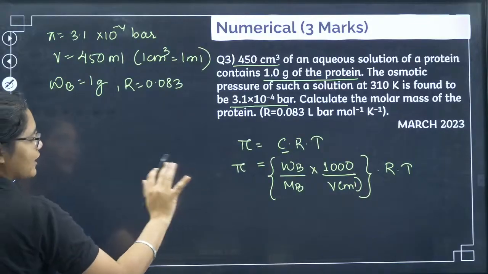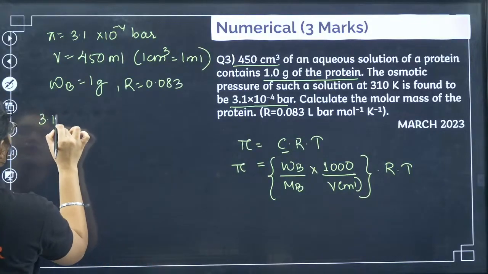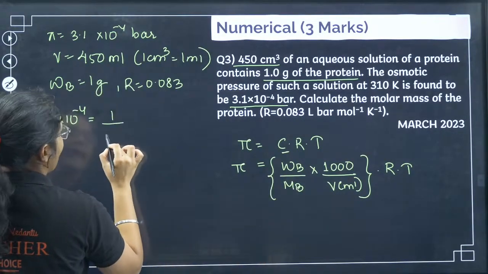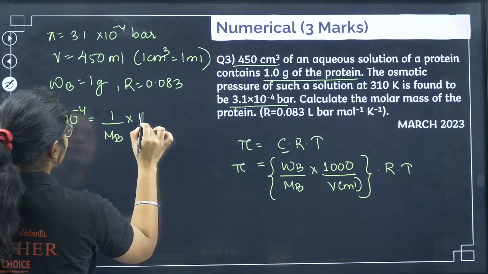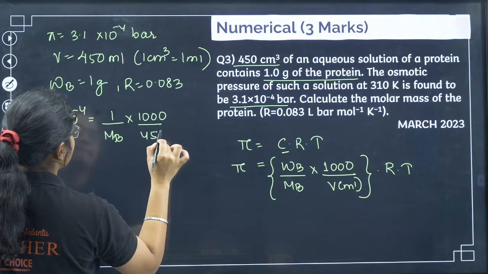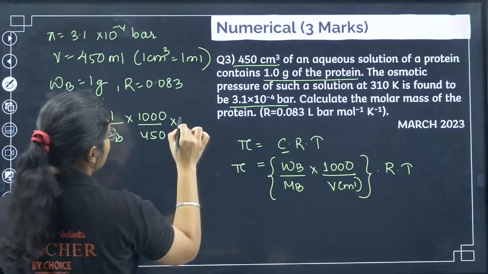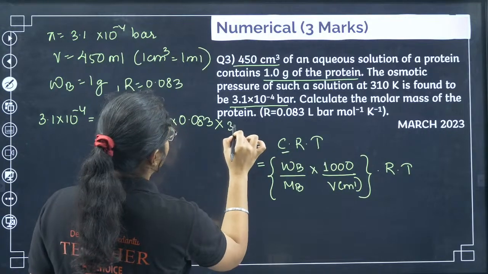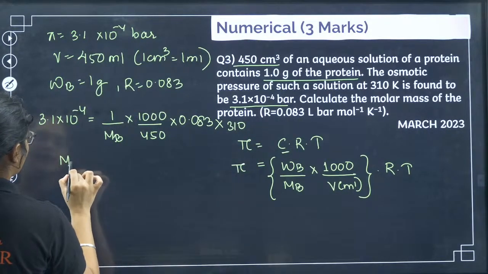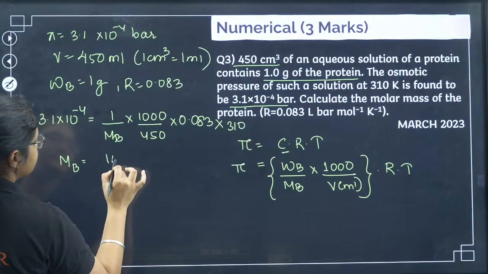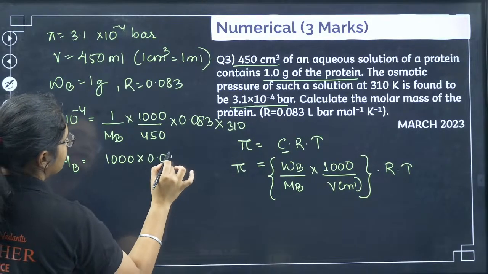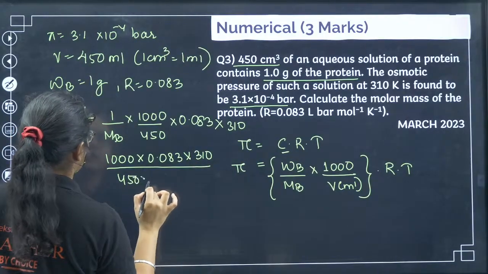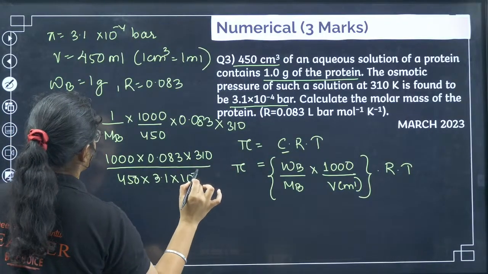Let's see. Okay, so I will now substitute. Pi value is how much? 3.1 into 10 to the power of minus 4. Then we have WB is 1. MB I have to calculate, into 1000 by 450. Okay, then R value is 0.083 and T value is how much? 310 Kelvin. Okay, so now I want this MB value, so I'll keep this one on one side and everything else I'll take to the other side. So 1000 into 0.083 into 310 divided by 450 into 3.1 into 10 to the power of minus 4.